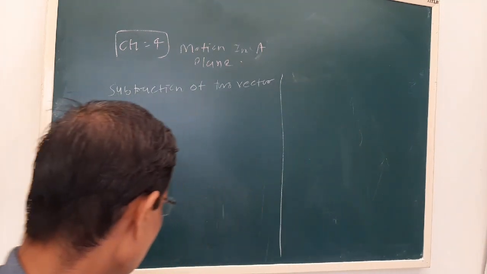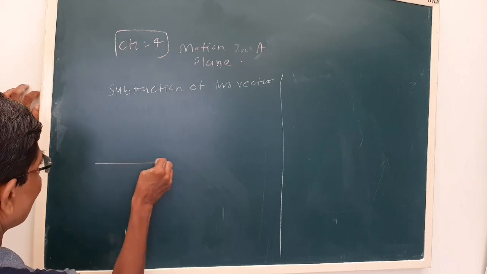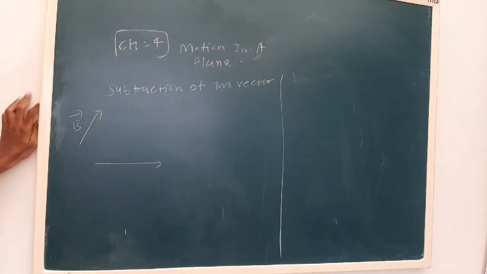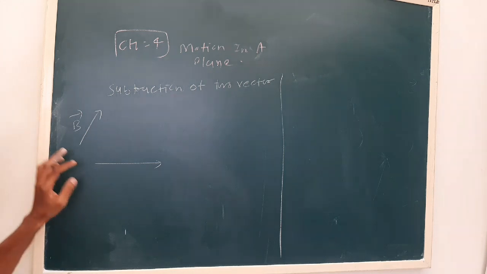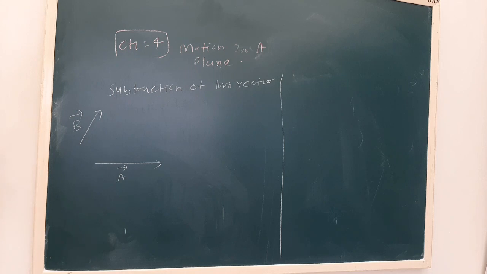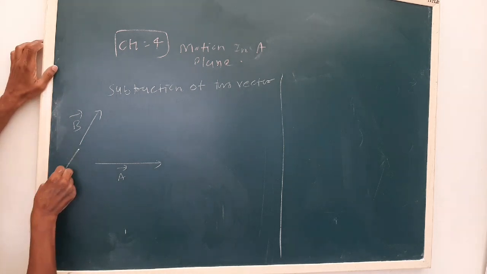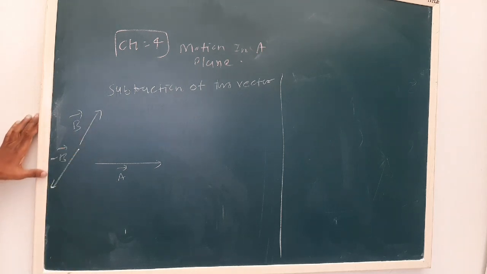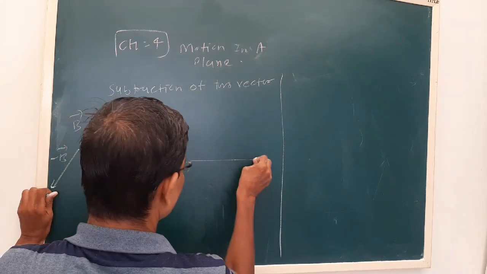Now let us say we want to subtract vector B from A. So what we do is first obtain the opposite of vector B, that is minus B, with the same magnitude but opposite direction. Then we use the triangle law.